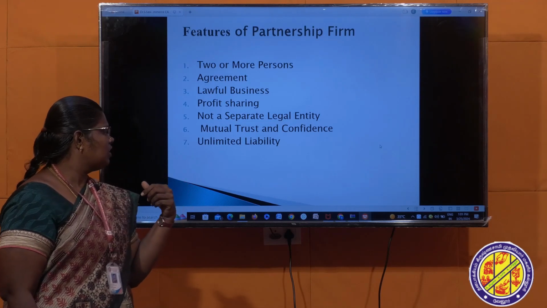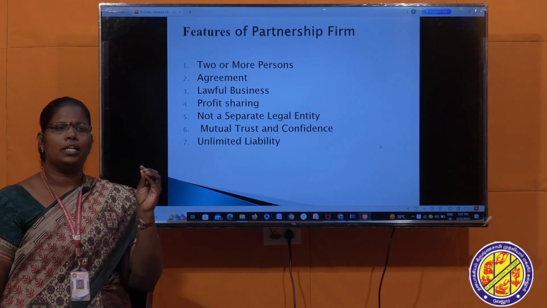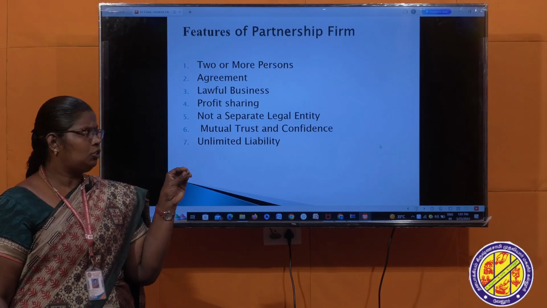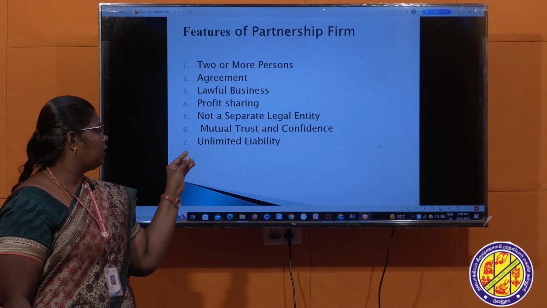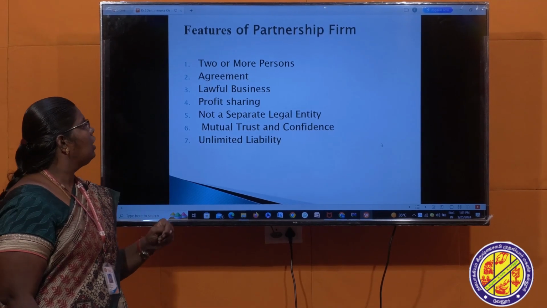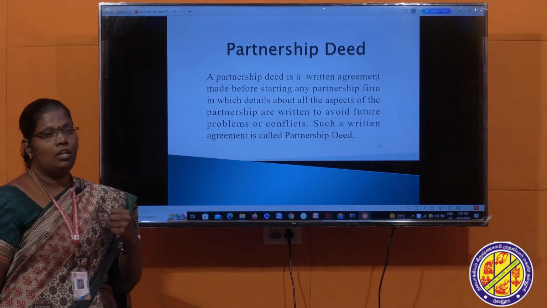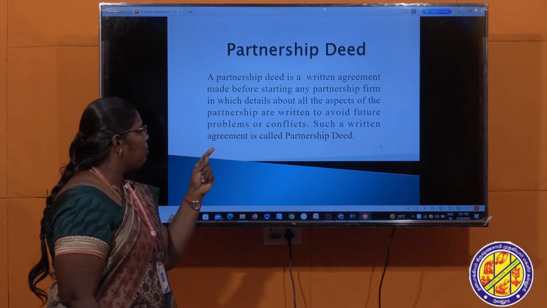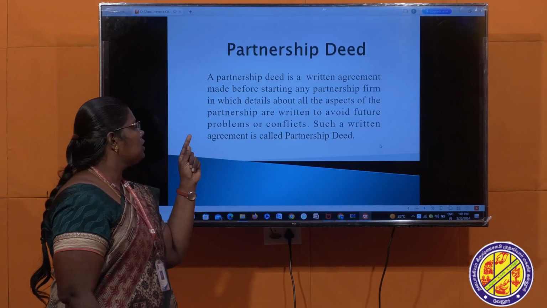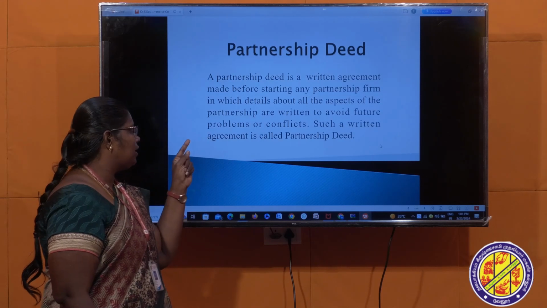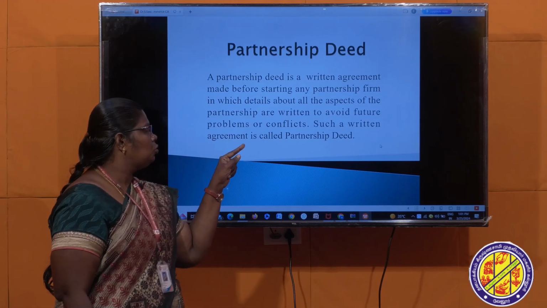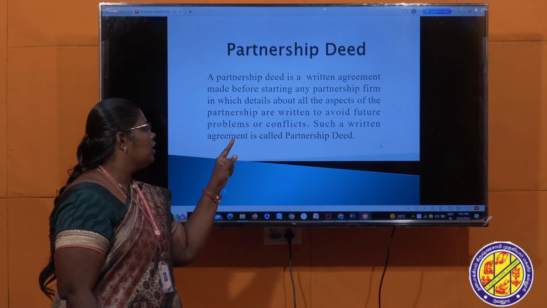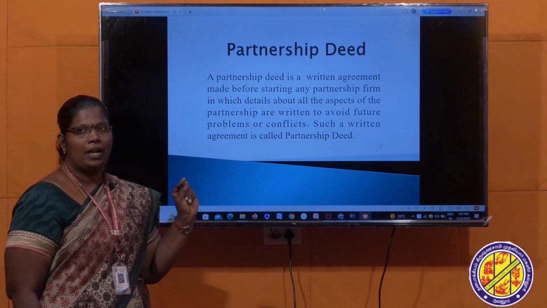So what is unlimited liability? Whatever liabilities are created in the business, those should be mentioned in the partnership firm. That is unlimited liability. Next one, what is a partnership deed? A partnership deed is a written agreement made before starting any partnership firm, in which details about all the aspects of the partnership are written to avoid future problems or conflict. Such a written agreement is called a partnership deed.